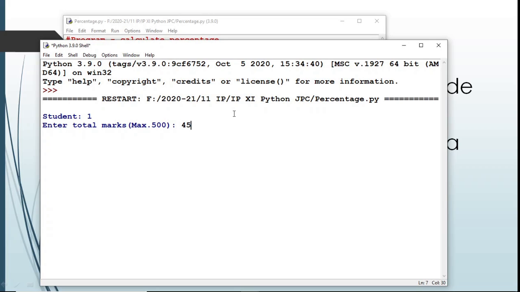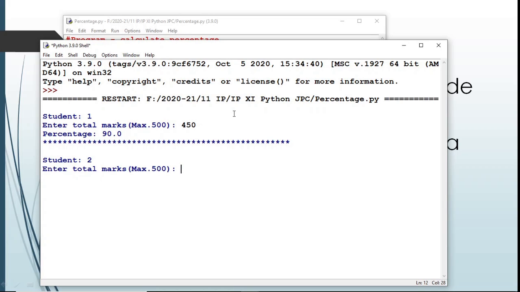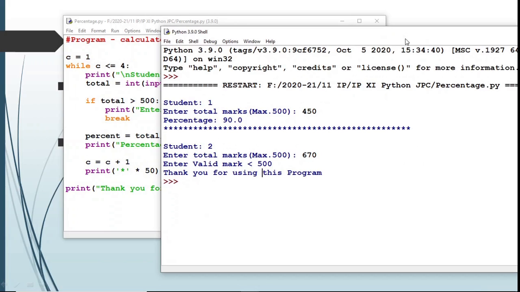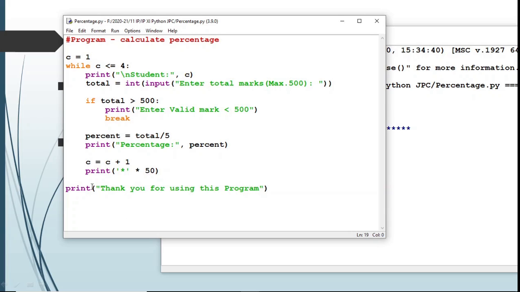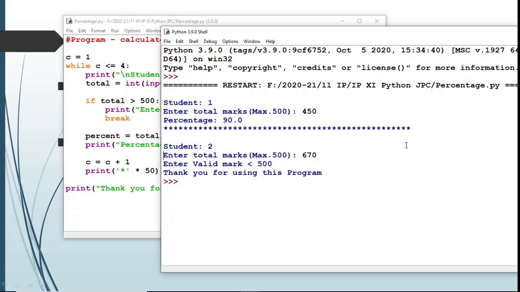For the first student, I am entering 450. The percentage is calculated. For the second student, I am entering a mark greater than 500. The message enter valid mark less than 500 will be displayed, and after that the last statement, thank you for using this program, which is outside the loop body, will be executed. So break statement terminates the current loop and executes the statement after the loop body. So now the loop executed only 2 times. The loop terminated before the loop is matured.